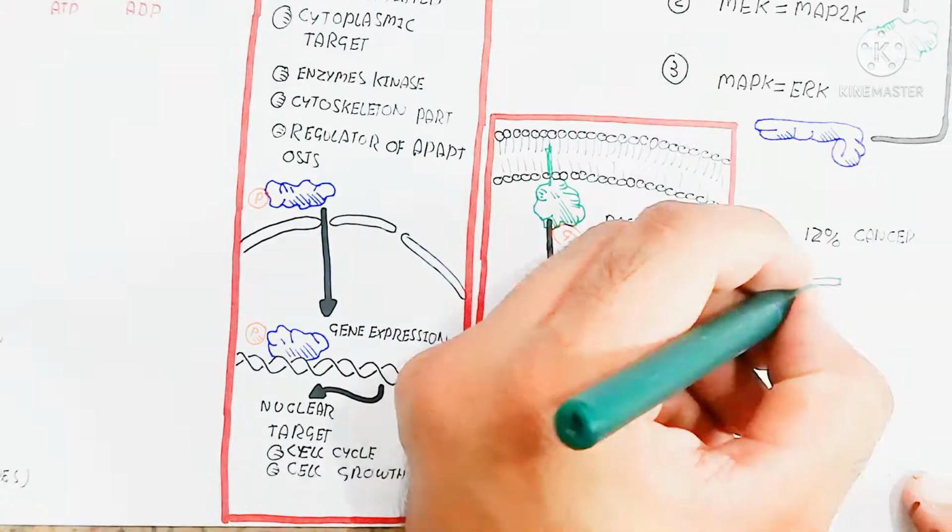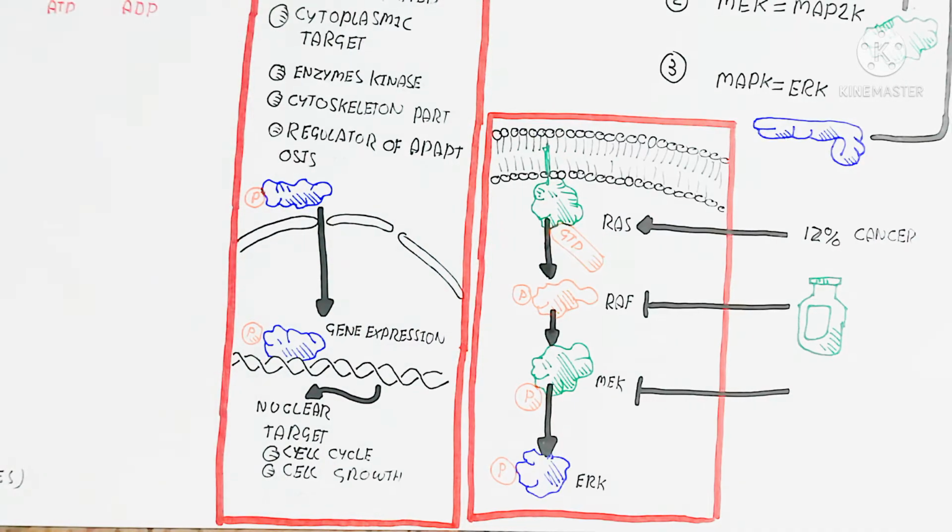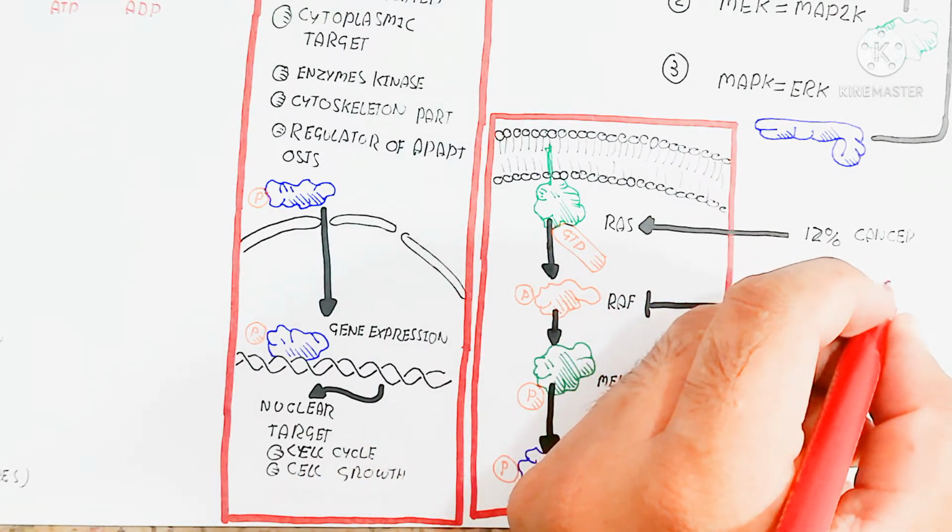So all these pathways are medically inhibited by medicine, and the ERK pathway leads to cause cancer.